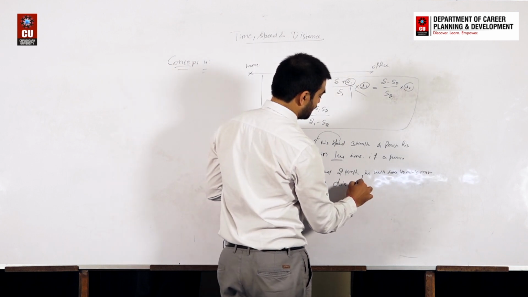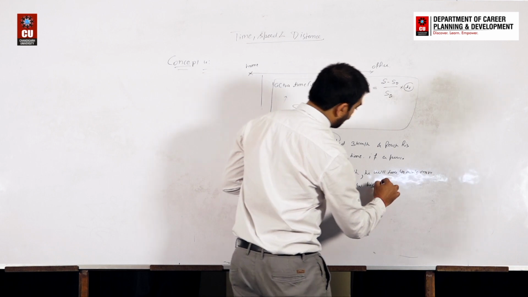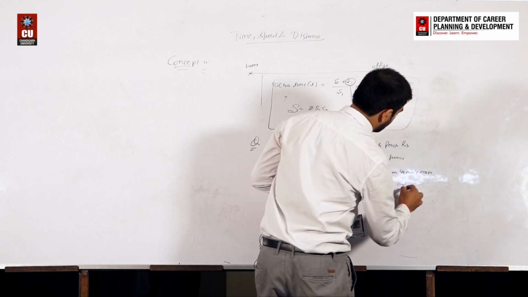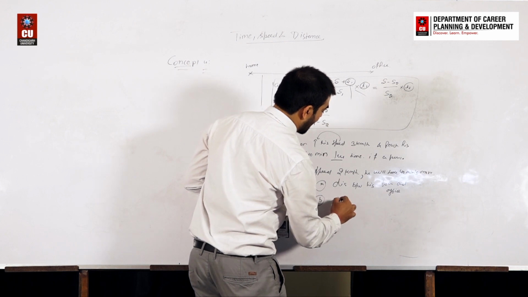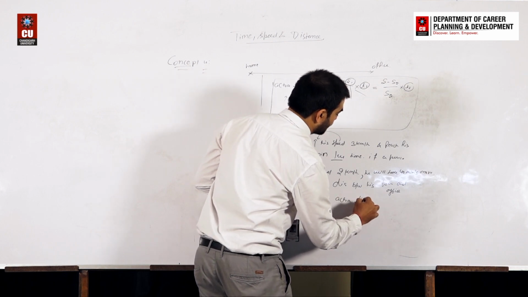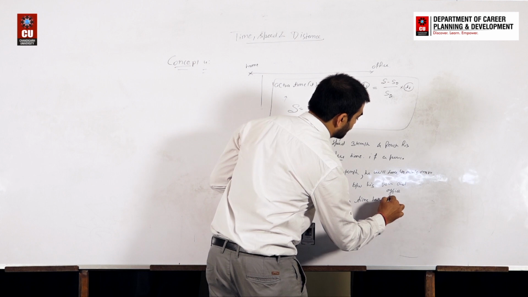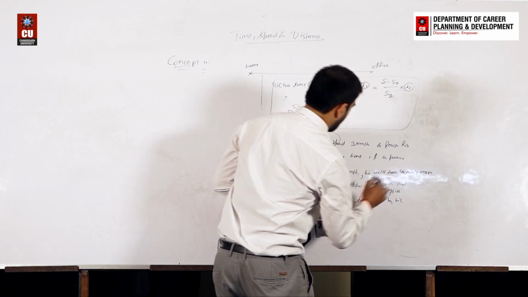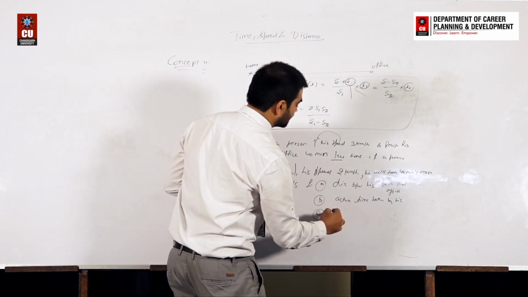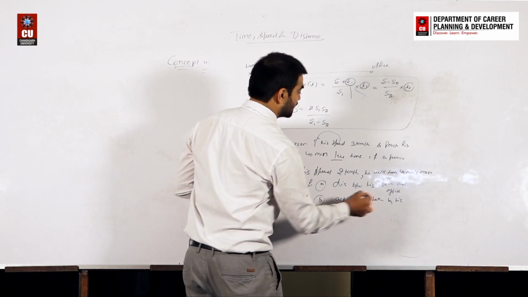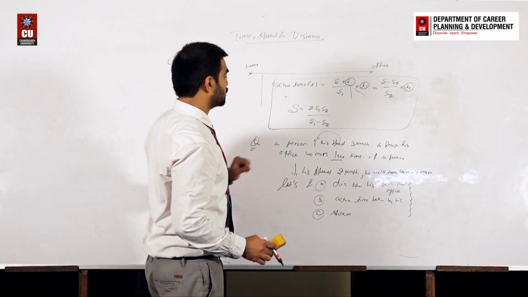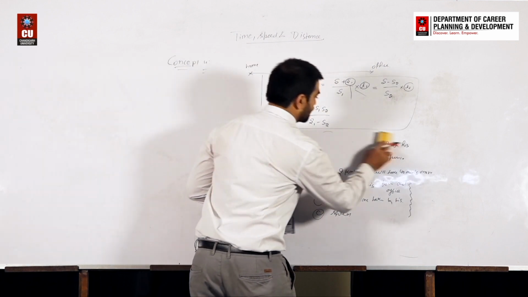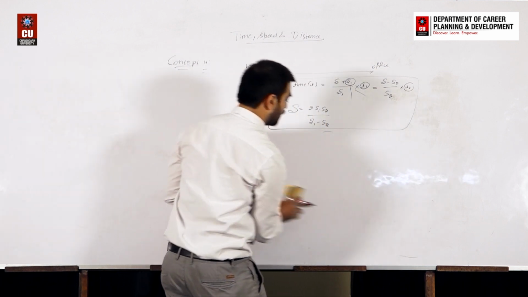Distance between his home and office. Number 2, let's find the actual time taken by him. And the third point, you can find out his speed. These 3 conditions you have to find out. This is a particular question. We can solve this question and directly write down the result.